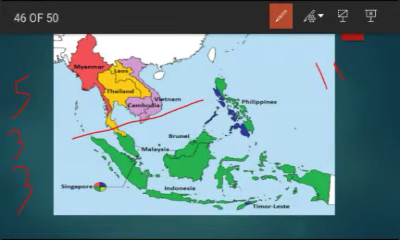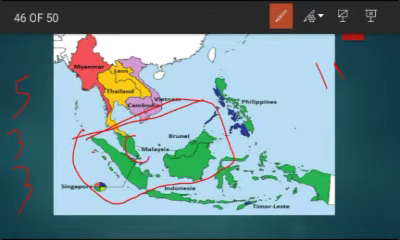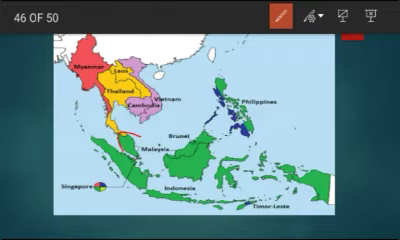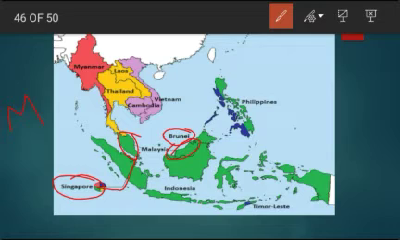Then what are the 3 countries? If you see here, this is Malaysia and this is also Malaysia. The western part of Malaysia has a small country, that is Singapore, and the eastern part of Malaysia has another small country, that is Brunei. So western Malaysia has Singapore, and eastern Malaysia has Brunei. The next 3 countries are Malaysia, Singapore, Brunei.